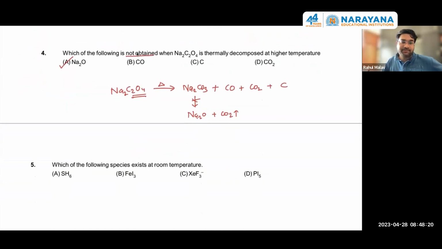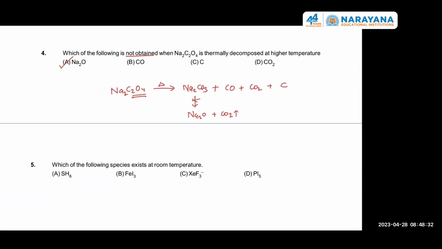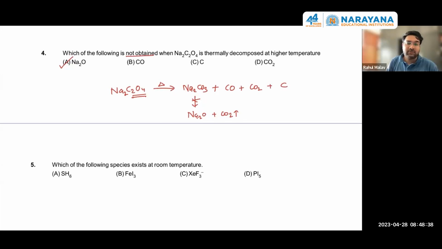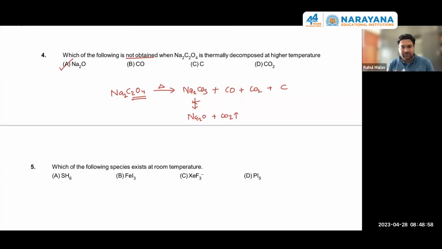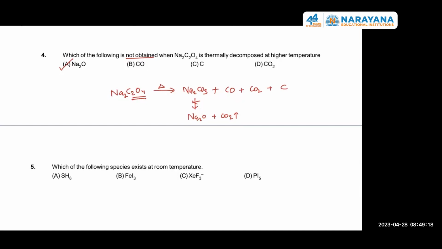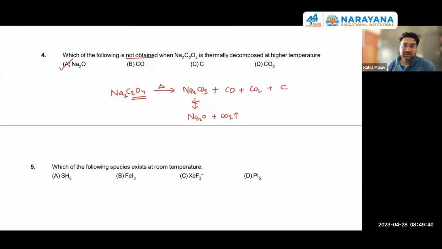Next question. C options. Of the following, which species exists at room temperature? Take at least 1 minute to confirm the answer, because sometimes in organic we have knowledge of all the options, like at different places we have studied whether a species can exist at room temperature or not. But you should give at least 1 minute to an IOC question also. Option D. Okay. Everybody is getting the answer.